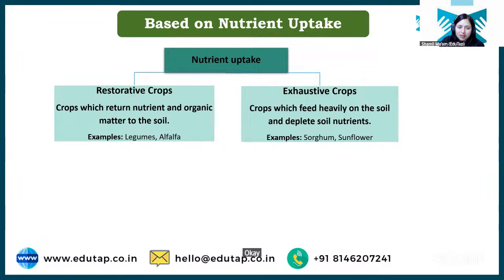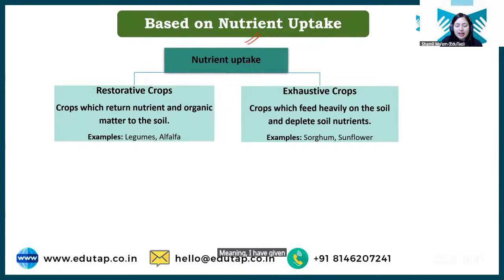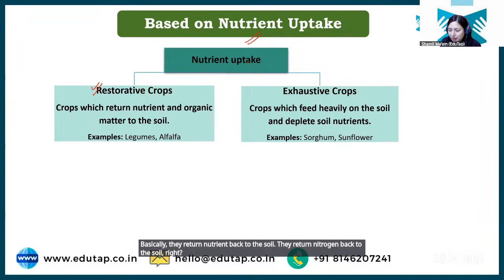Then we have classification based on nutrient uptake. Now, students, see, some crops are exhaustive in nature and some crops are restorative in nature. Meaning, I have told you what are legumes. What do legumes do? Basically, they return nutrients back to the soil. They return nitrogen back to the soil, right? They return organic matter back to the soil.